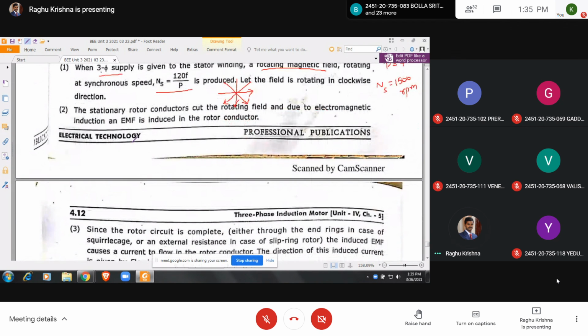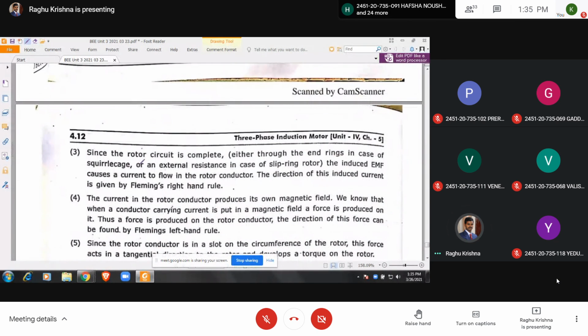Next, the stationary rotor conductors cut the rotating field and thus EMF is induced. When the stationary rotor conductors cut the rotating field, due to electromagnetic induction, an EMF is induced in the rotor conductors. Since the rotor circuit is complete, meaning closed, you can see the rotor circuit is complete.